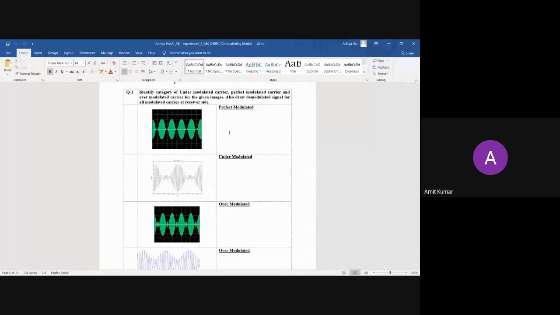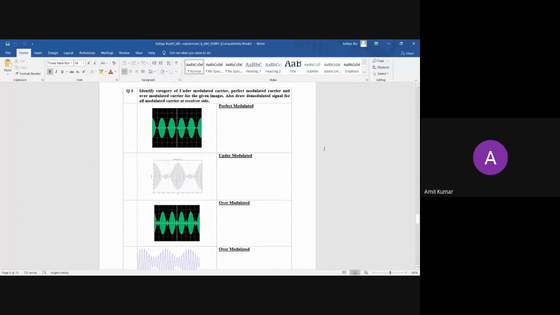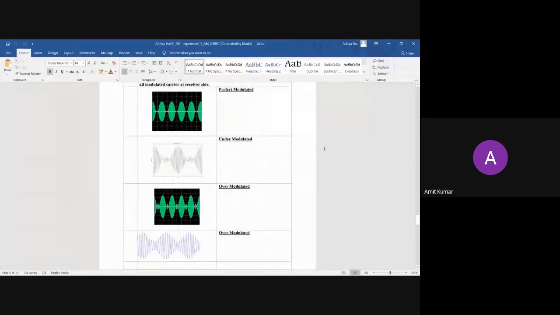Okay, so you are having a sine waveform as an input waveform. So after demodulation, you should have a sine waveform. There will be some distortion in your sine waveform, but it should be a sine waveform, and the frequency and phase should remain the same. Our target is that when you receive the signal at the receiver end and demodulate the signal, you should recover your data signal again. So if you are applying a sine waveform, you should get the sine waveform at the output.